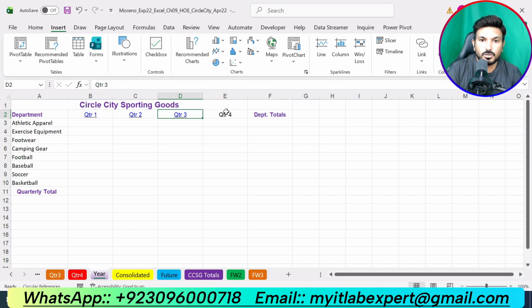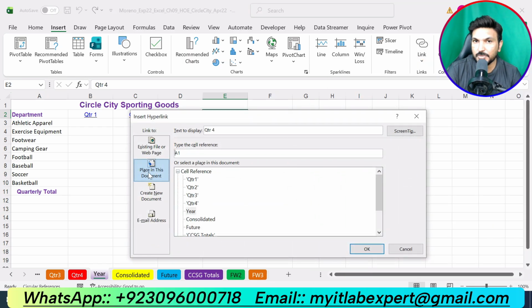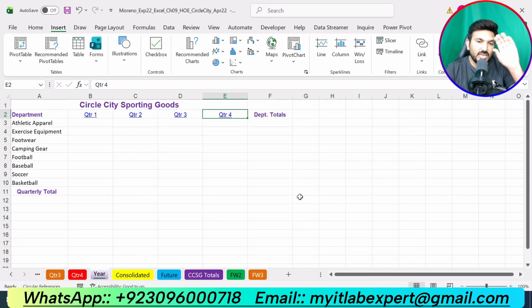Okay. Now E2, click insert tab, click link, click insert link. Here we are supposed to select place in this document. Here we will type the reference range, that is E2 up to E11. Okay, select quarter 4, click on screen tip, and here we are supposed to type screen tip, that is saying quarter 4 totals. Click OK and click OK. So we have created all 4 hyperlinks.